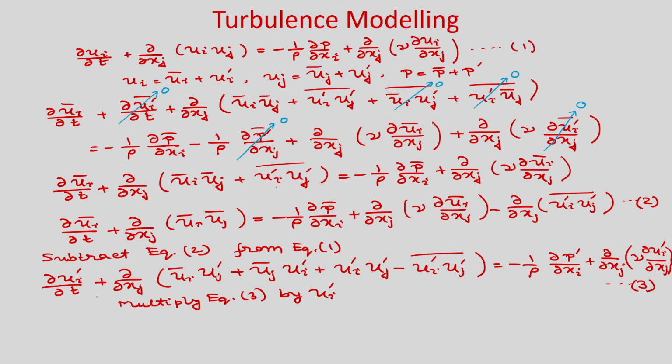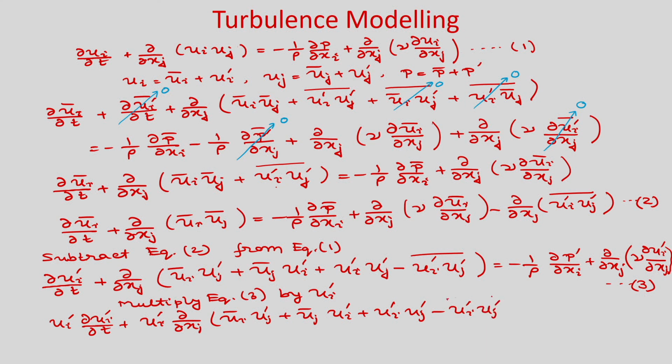So we can write u_i prime del u_i prime by del t plus u_i prime del of del x_j of (u_i bar u_j prime plus u_j bar u_i prime plus u_i prime u_j prime minus u_i prime u_j prime bar) is equal to minus 1 by rho del p prime by del x_i plus del of del x_j.